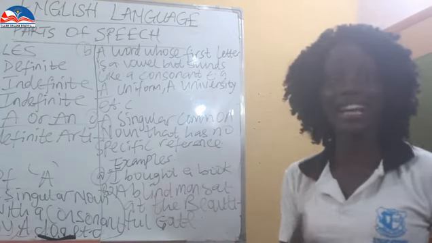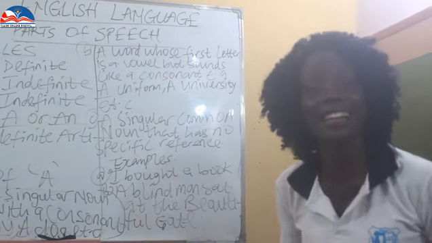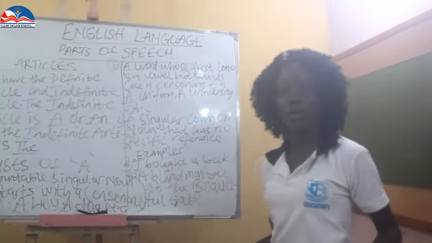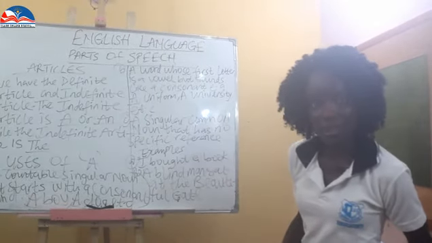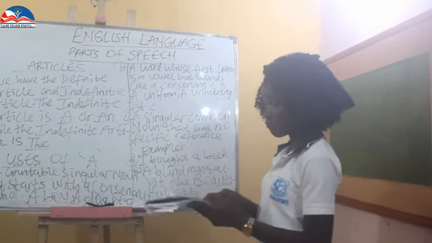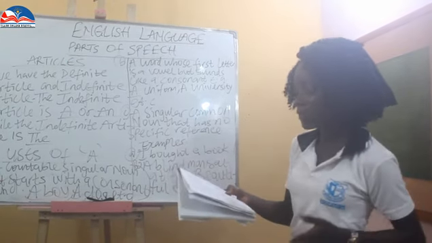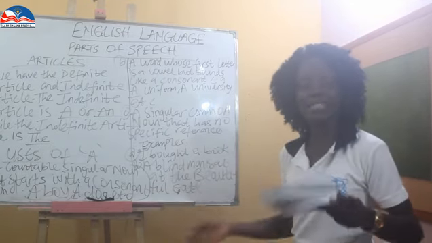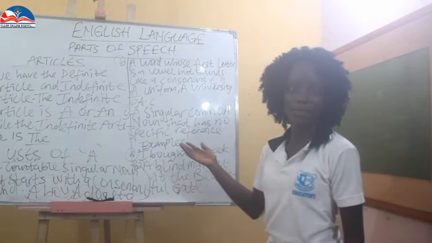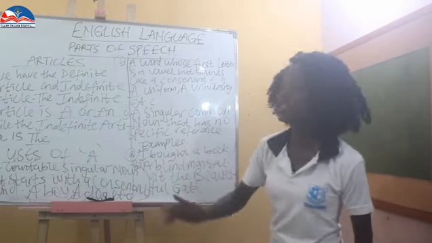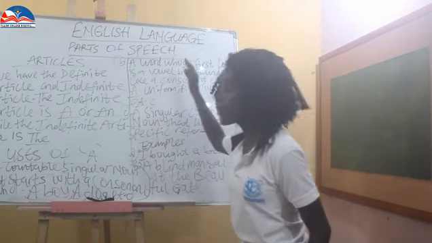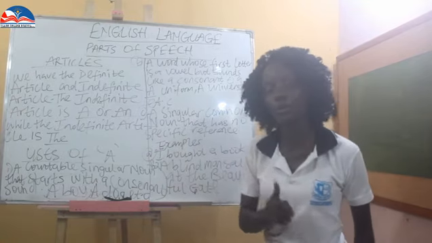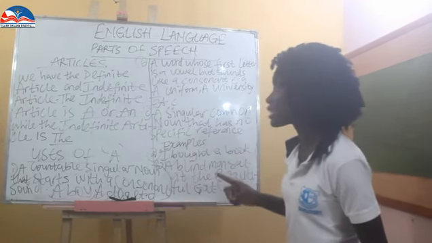Remember what I told you earlier about common nouns. What are common nouns? They are the general names given to a person, place, or thing. So now, a book, a blind man. We do not know the specific book that was bought. Also, we do not know the particular blind man that sat at the beautiful gate. So that is all on the uses of a. This will help you to know when to use the article a.